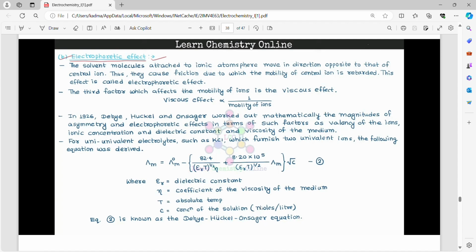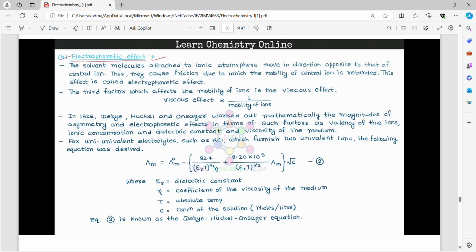Viscous effect is inversely proportional to the mobility of ions. In 1926, Debye, Huckel and Onsager worked out mathematically the magnitudes of asymmetry and electrophoretic effect in terms of such factors as valency of the ions, ionic concentration, and dielectric constant and viscosity of the medium.